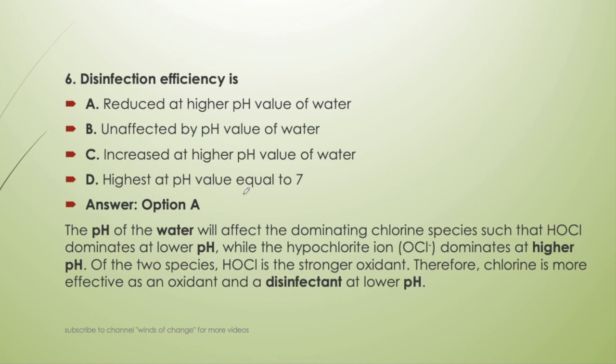Of the two species, HOCl is the stronger oxidant, therefore chlorine is more effective as an oxidant and a disinfectant at lower pH. Okay, at lower pH, HOCl will be more effective.